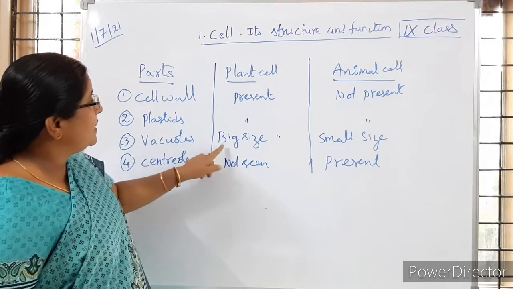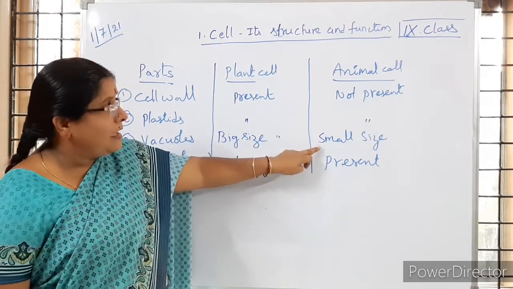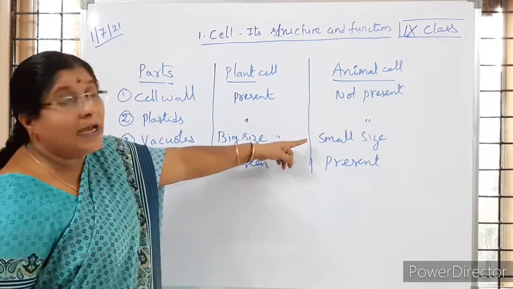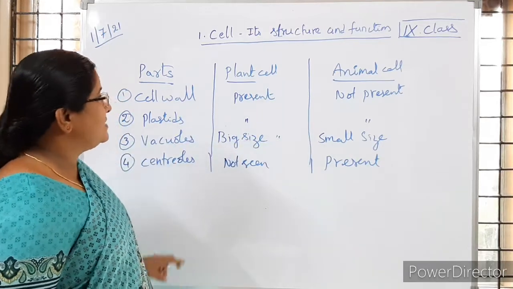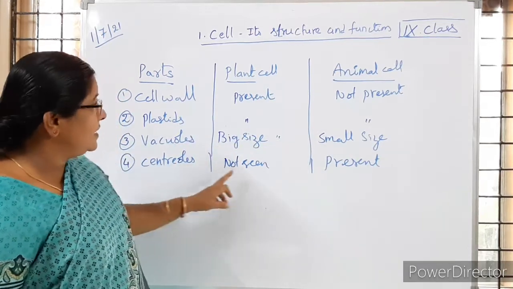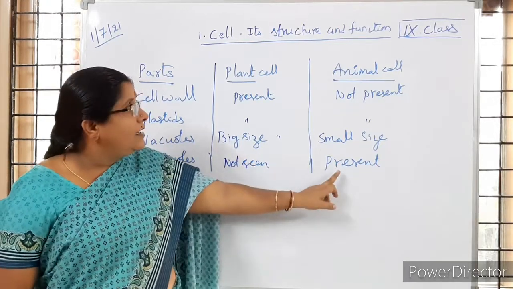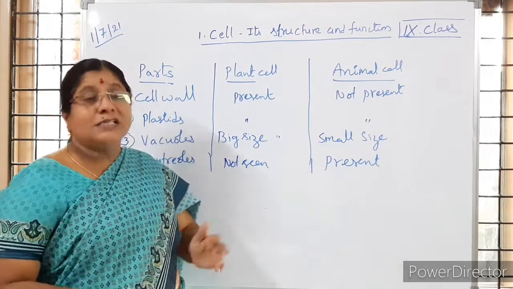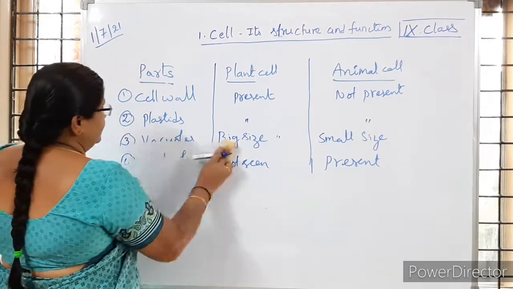Vacuoles are big in size in plant cell, whereas in animal cells they are smaller in size, as in primitive organisms like amoeba, paramecium or euglena. Centrioles appear at the time of cell division in plants, while in animal cells they are present, basically helping in the process of cell division. Is it clear to you? Make a note of it.